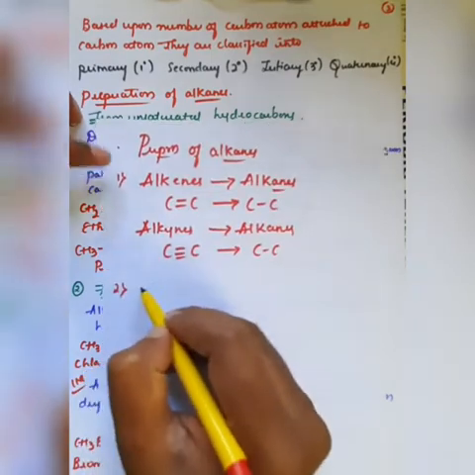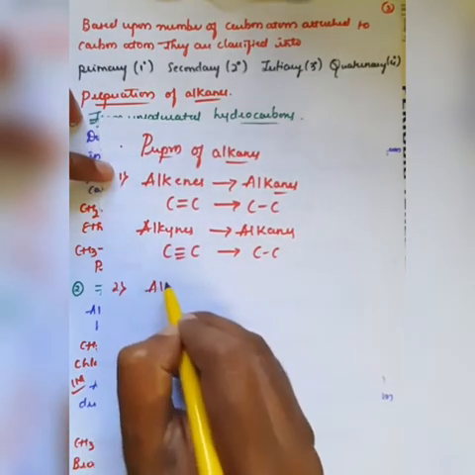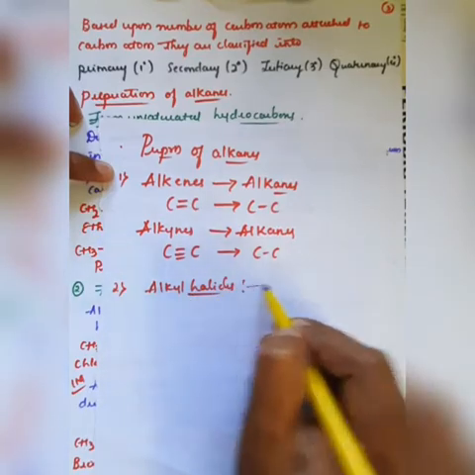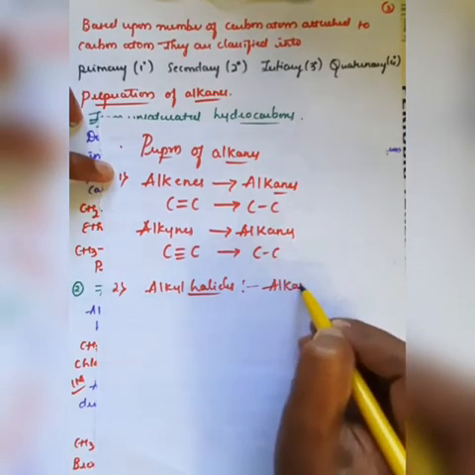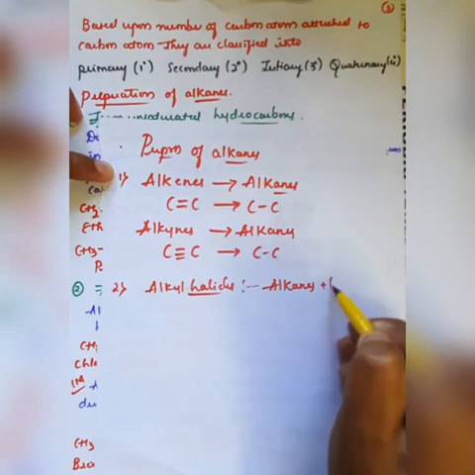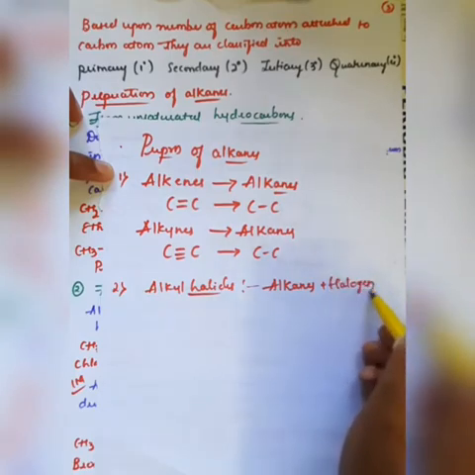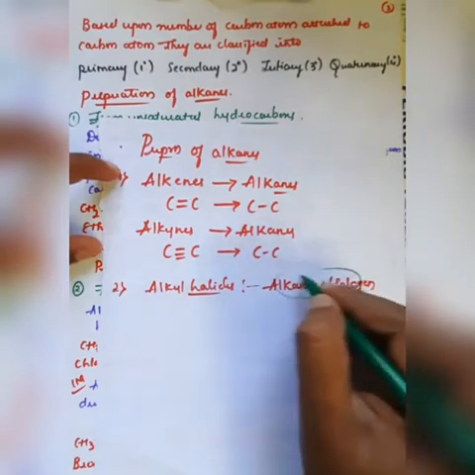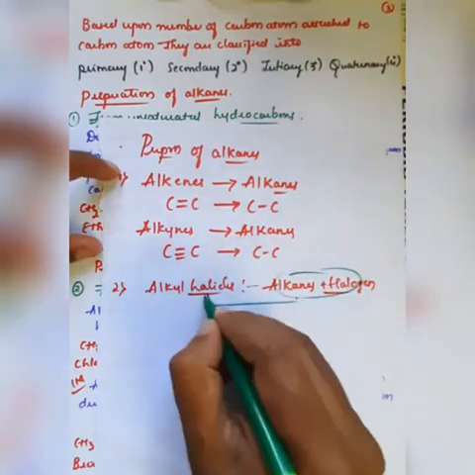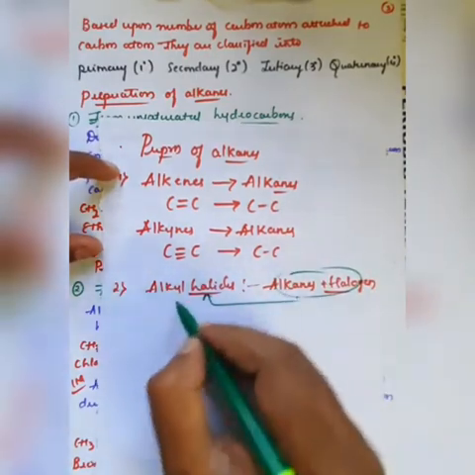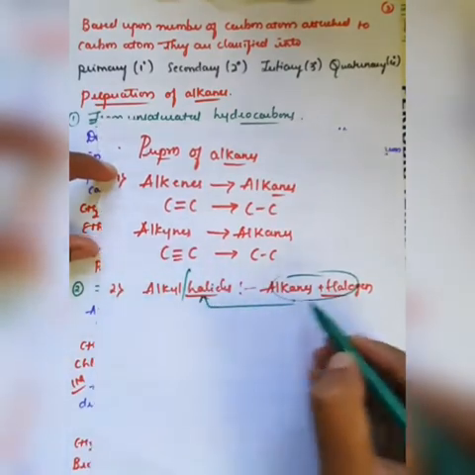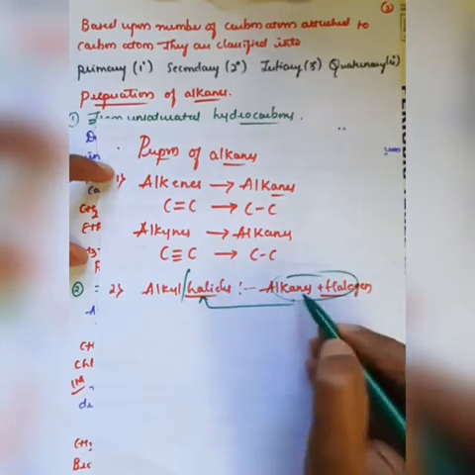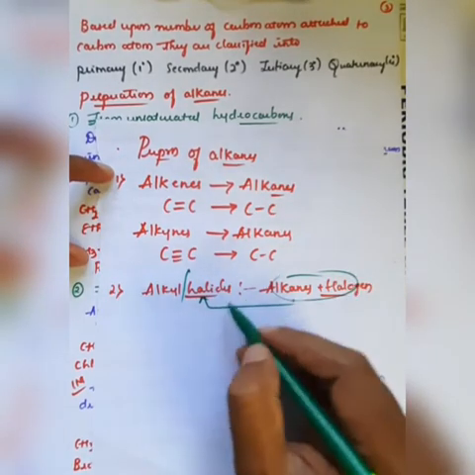The second one is from alkyl halides. Alkyl halides means the alkanes which are bonded with a halogen atom. These molecules are generally called alkyl halides. If you divide this word, you will get two words: one is alkane, another one is halogen atom. Therefore, the alkanes which are reacted with the halogen atom are generally called alkyl halides.